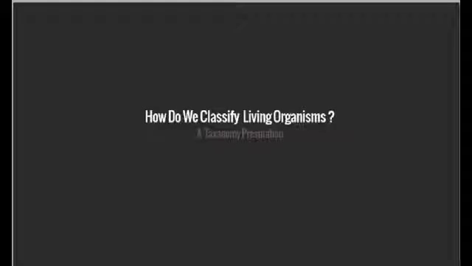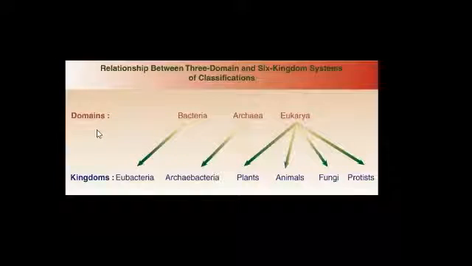How do we classify living organisms? Taxonomy presentation. Living organisms are first classified into one of three broad categories called domains. These three domains are bacteria, archaea, and eukarya.